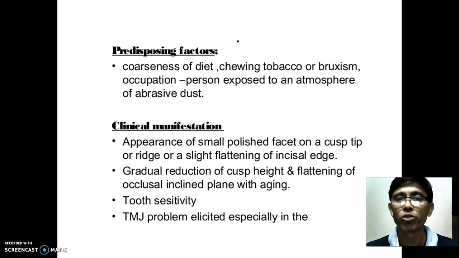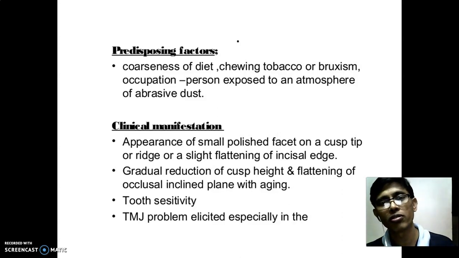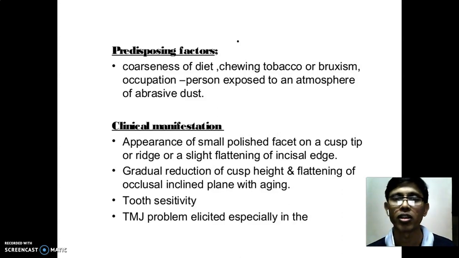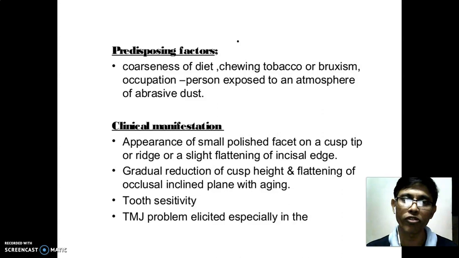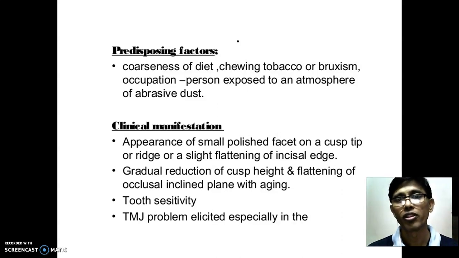Then what are the predisposing factors for attrition? The predisposing factors are, first, coarseness of the diet. Coarseness means the particle size and consistency of the food is most important. If the food is soft, there will be very little attrition, but if the food is hard, you have to give more force on biting or grinding the food, so more friction will be there.